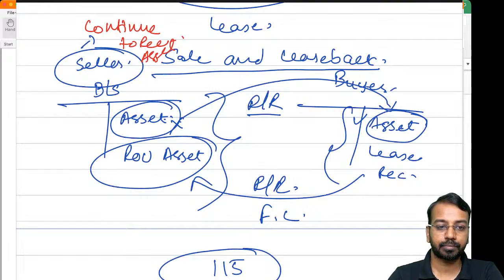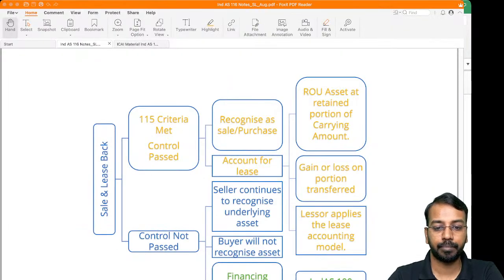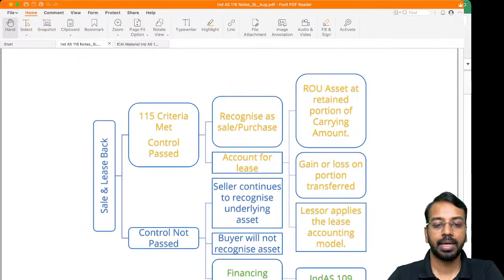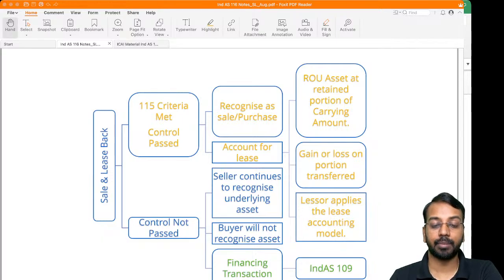So this chart again summarizes. Let me just share this with you. Sale and leaseback criteria. If the Ind AS 115 criteria is met, that is, control is passed, you will recognize it as a sale and purchase.